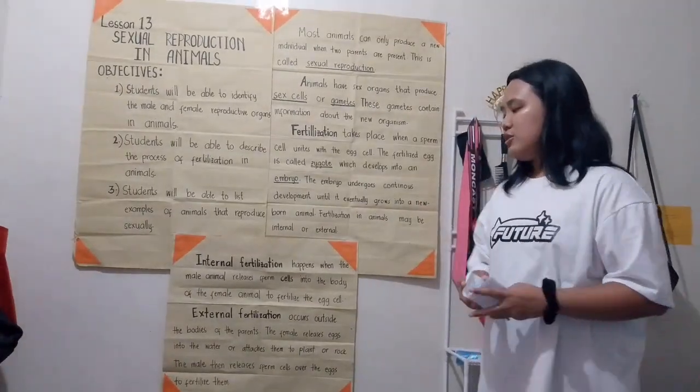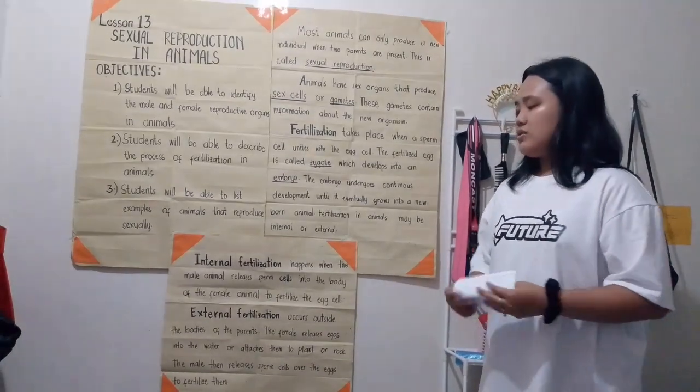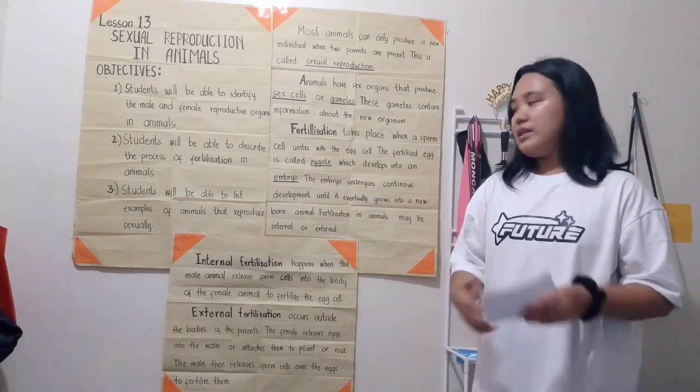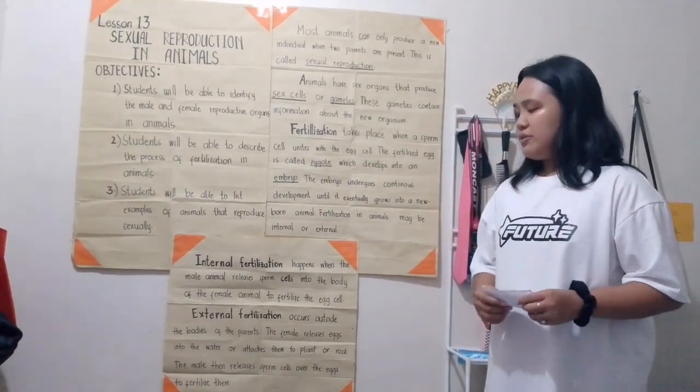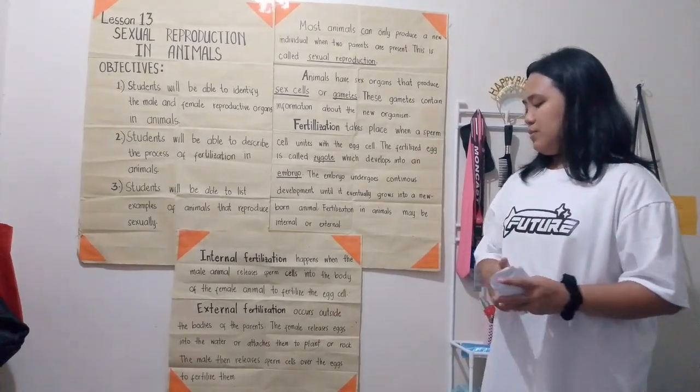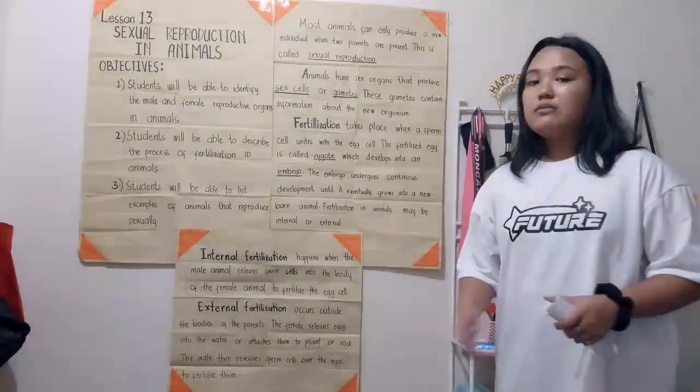And then external fertilization occurs outside the bodies of the parents. It happens outside the body, unlike internal. So the female releases eggs into the water or onto rocks and attaches them to plants or rocks.